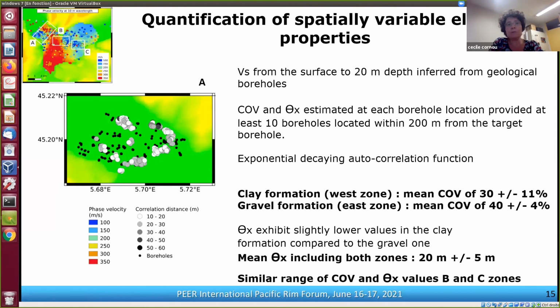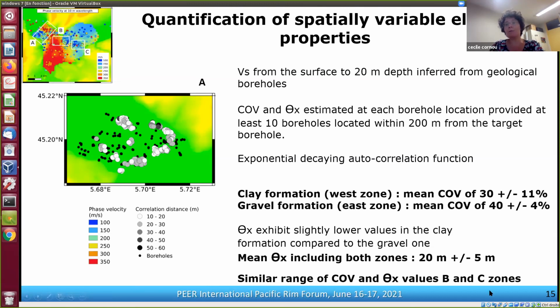If we now look at the horizontal autocorrelation distance, even though it is slightly lower in the clay formation compared to the gravel one, on average we have a mean autocorrelation distance in the horizontal direction of about 20 meters, which means that we have a very large spatial variability of the VS structure in the near surface.